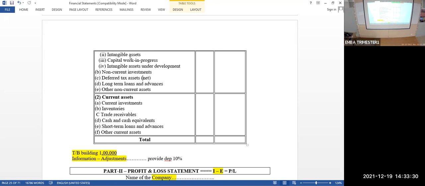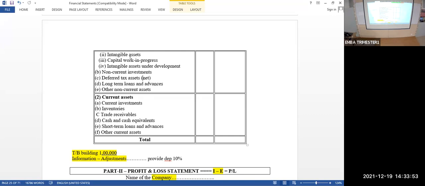Same logic. Okay, good. Next, suppose you are doing a construction work. It's not finished. You bought a land and you are constructing on it. The value of that construction till now should be shown under capital work in progress. It won't be there normally, but if it is there, you have to write it here.